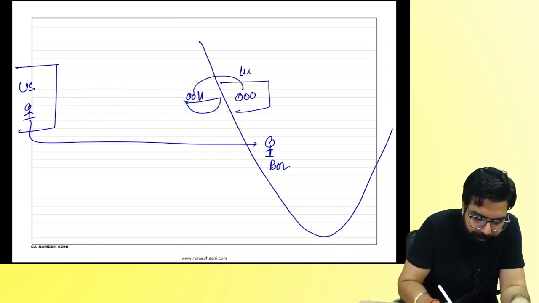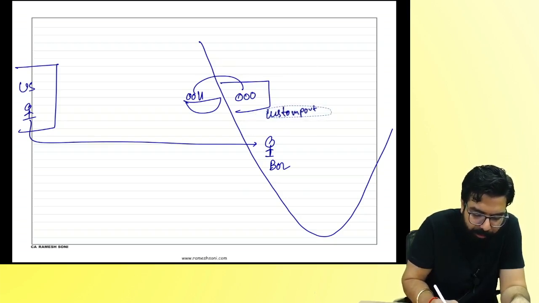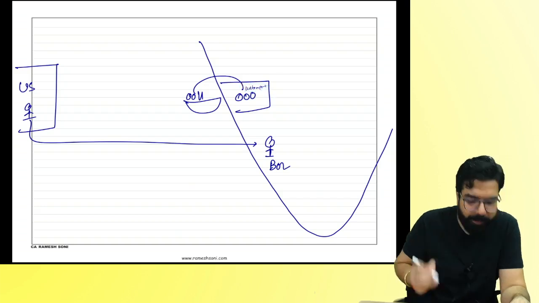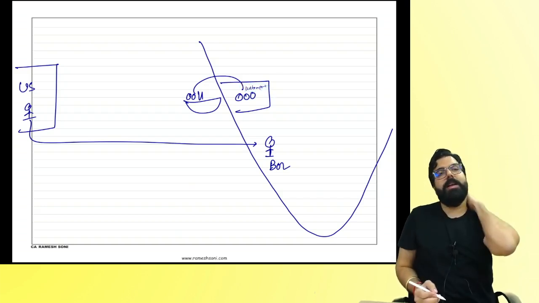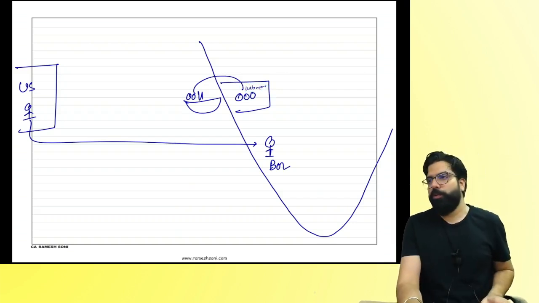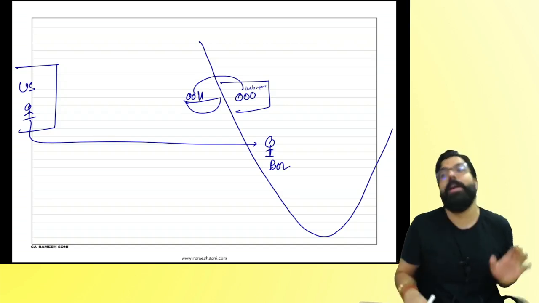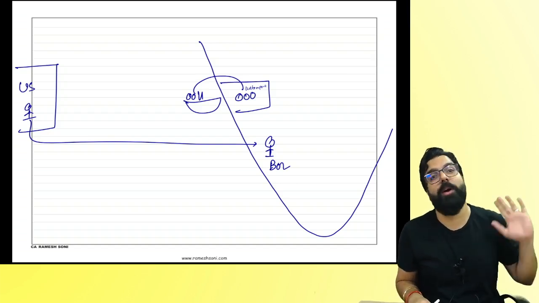At the custom port. You know, in custom, there is a facility that if you can't clear your goods, for example, this is the custom port. I wanted some space to keep it. I'll keep it here. Now, I can't clear the goods because I don't have money, for example, or I don't want to clear the goods. Then under custom, there is one more facility that you can send it for warehousing. You can put it in the custom warehouse.